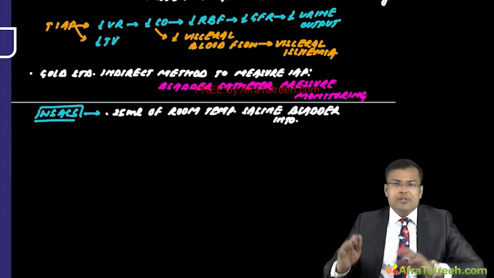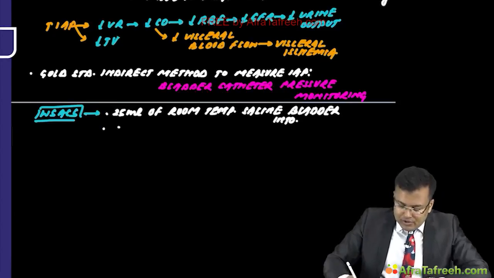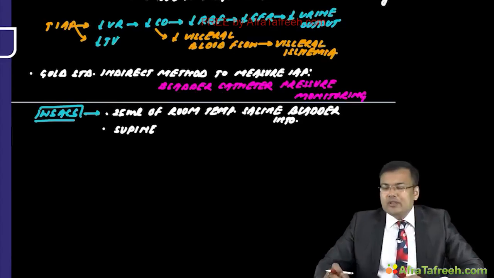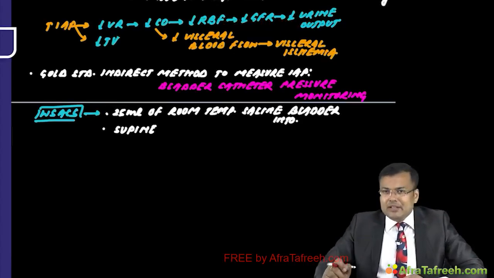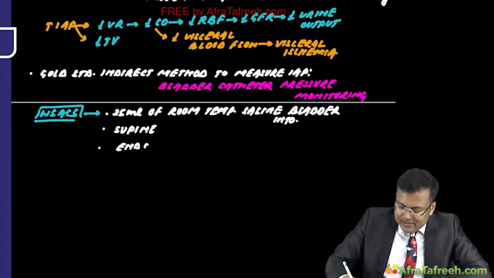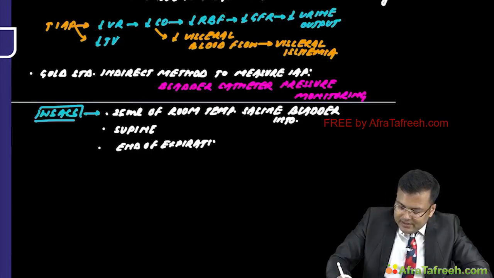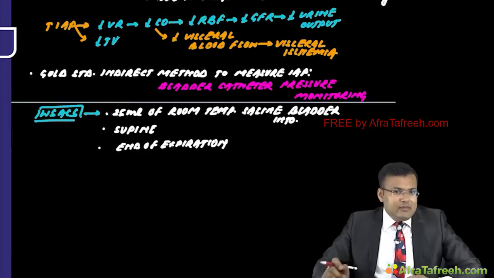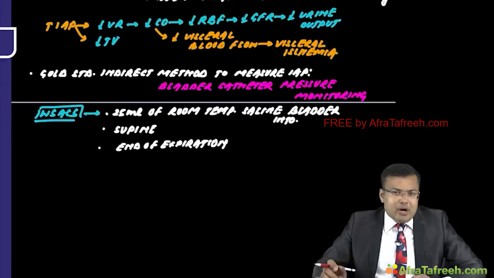What should be the position of the patient? The patient should be supine, with the transducer zeroed at the mid axillary line. And the measurement should be taken at the end of expiration. Clear? So these are the recommendations of the World Society of Abdominal Compartment Syndrome for measuring bladder pressure.